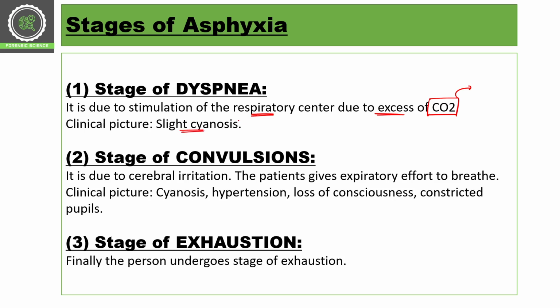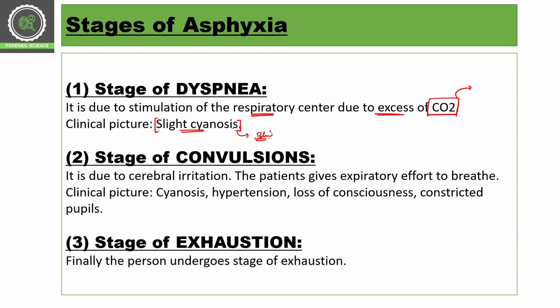Cyanosis is a bluish kind of discoloration. So this is cyanosis, which is included in the first stage of asphyxia.